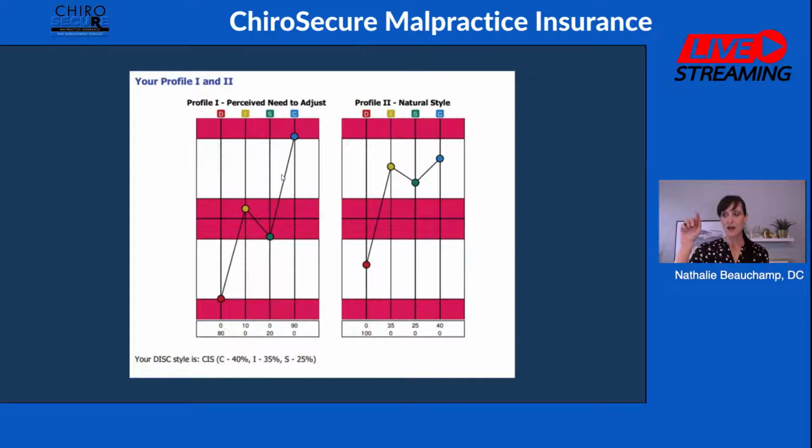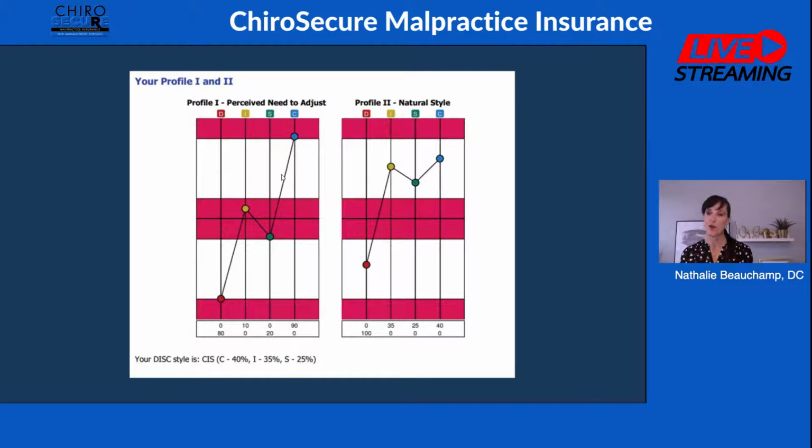Her C is higher, her I is the second one, and then her S is the third one. You'll notice that her perceived need to adjust and her natural style are not exactly the same, but they're very congruent.